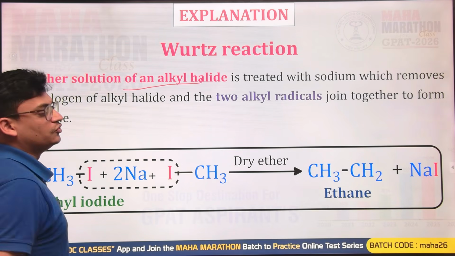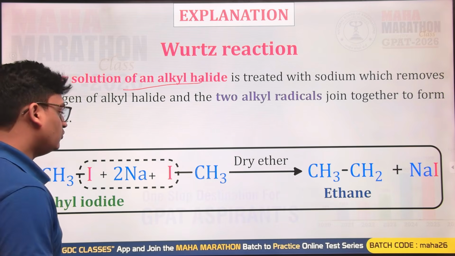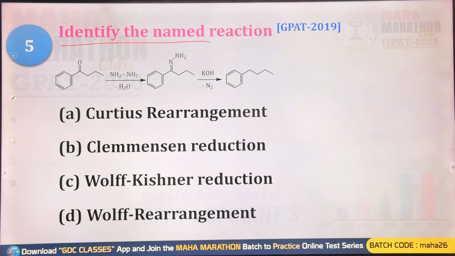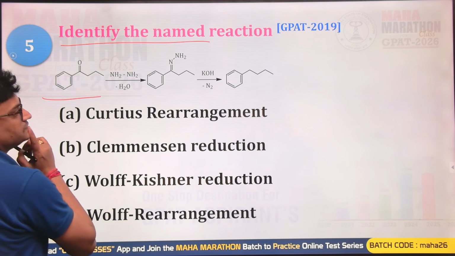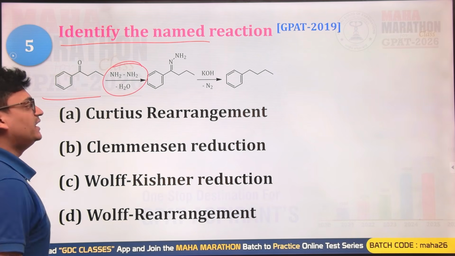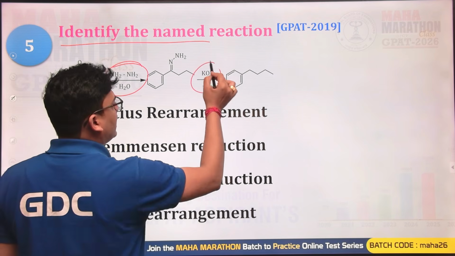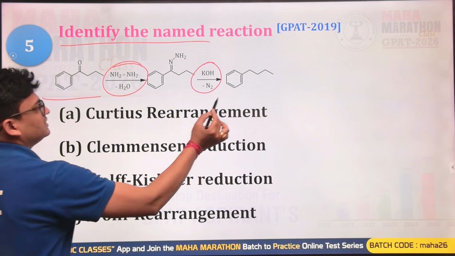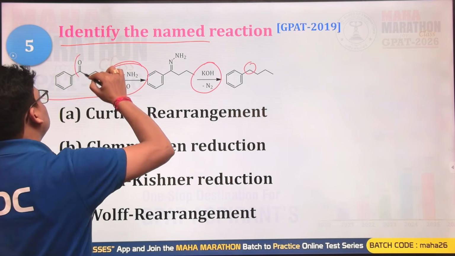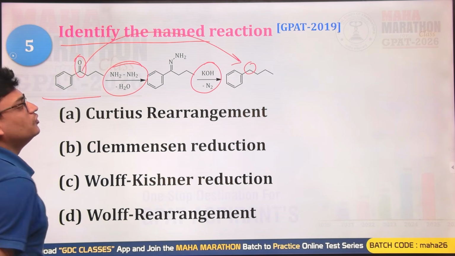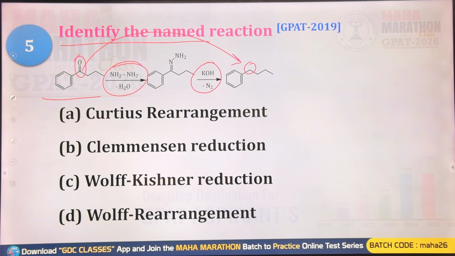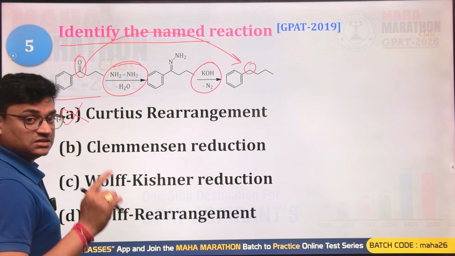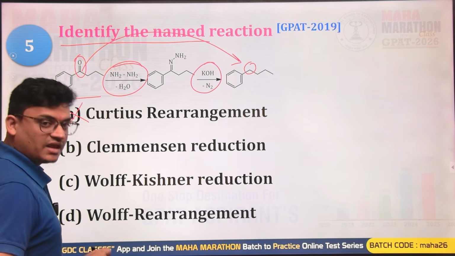Alkyl halide is converted into what? Alkanes by using what? Sodium metal in dry ether. Identify the named reaction here. So here you are having a carbonyl compound reacted with NH2NH2, that is hydrazine, and after that you are using what? Base in the second step, and this reaction gives you what? The C double bond O group is reduced into CH2, that is methylene group, by using what? Hydrazine in the basic media. This reaction is known as what? This reaction is known as Wolff-Kishner reduction reaction.